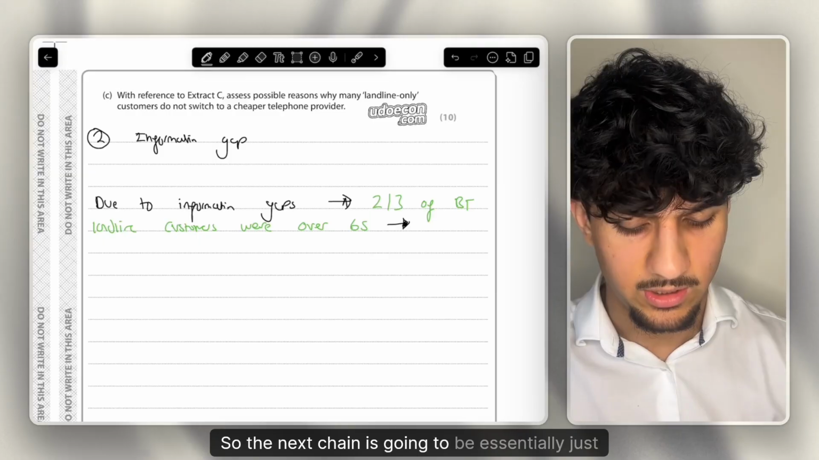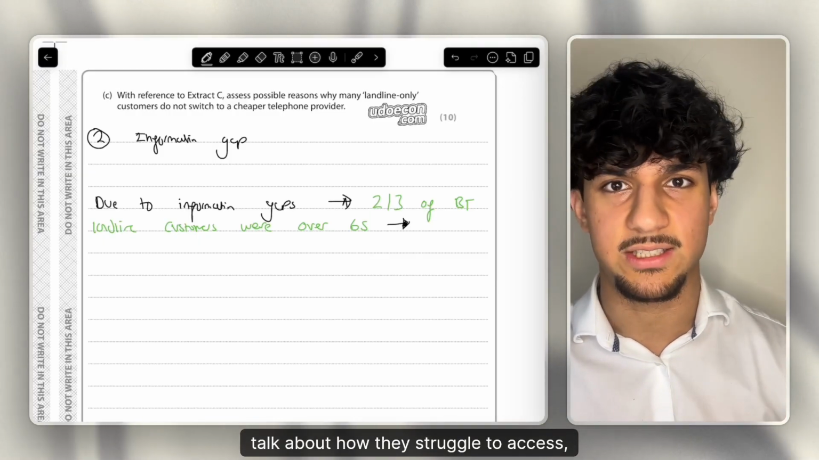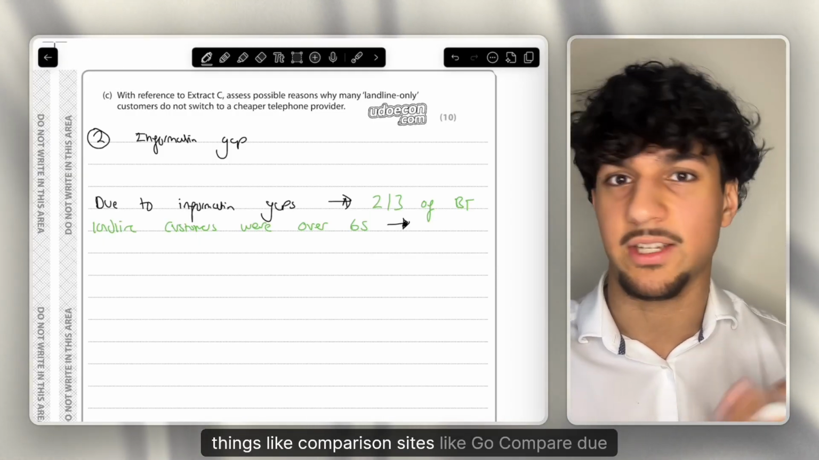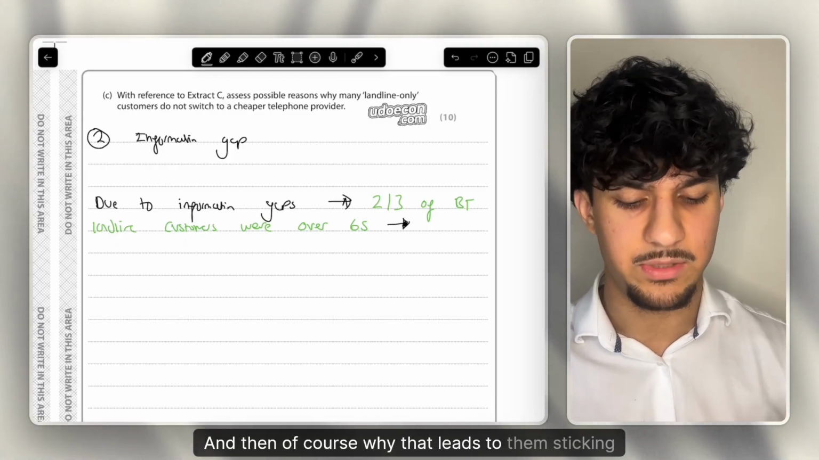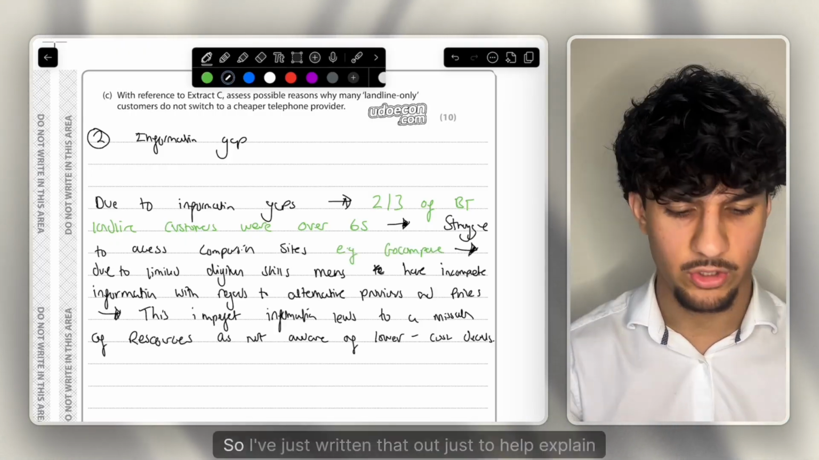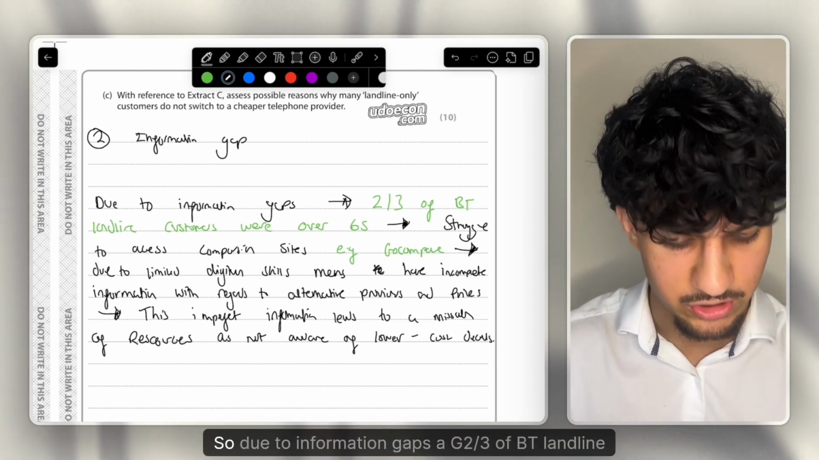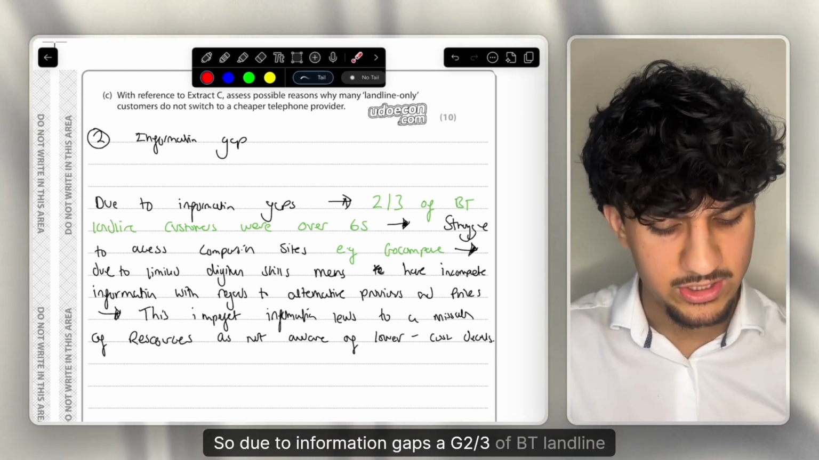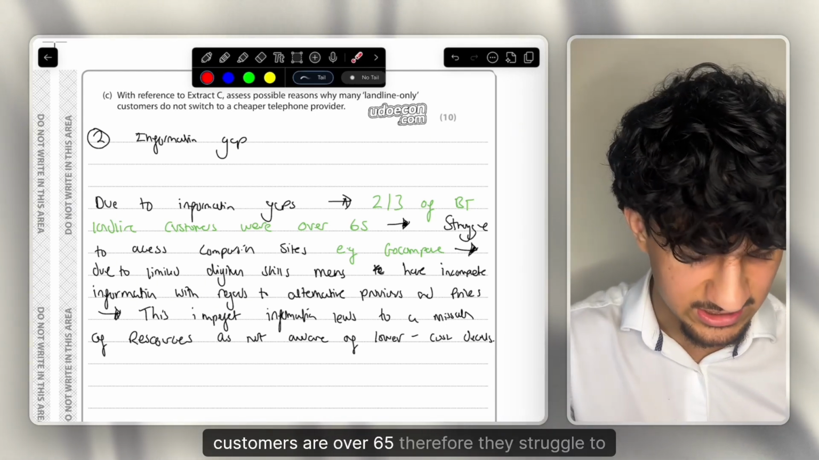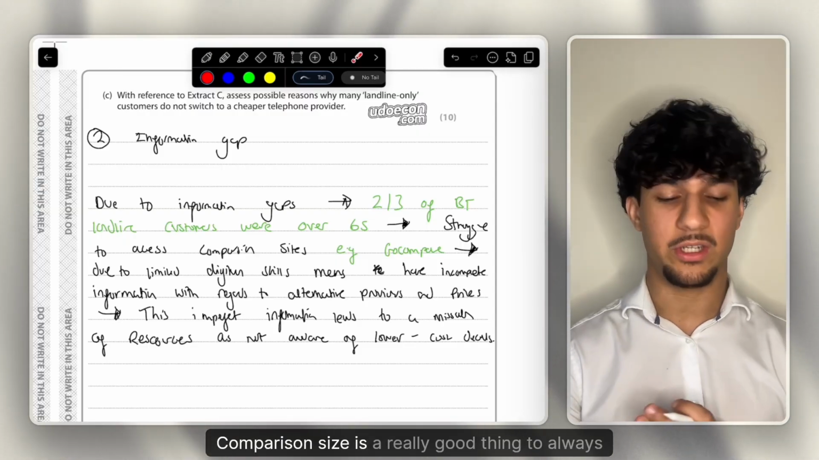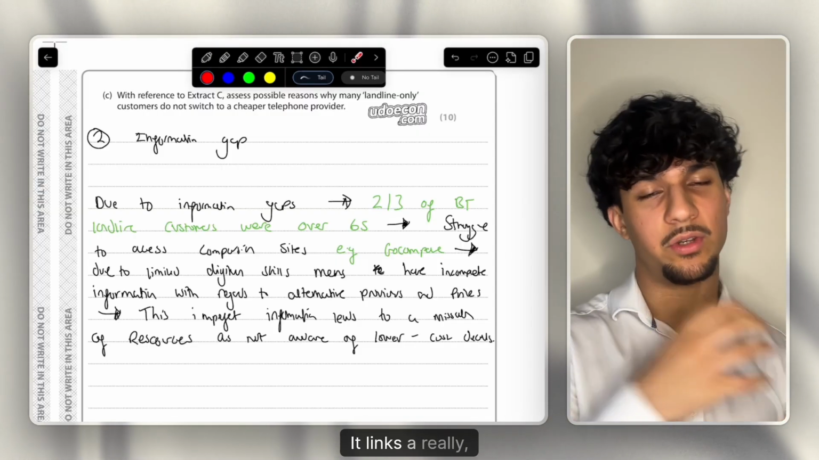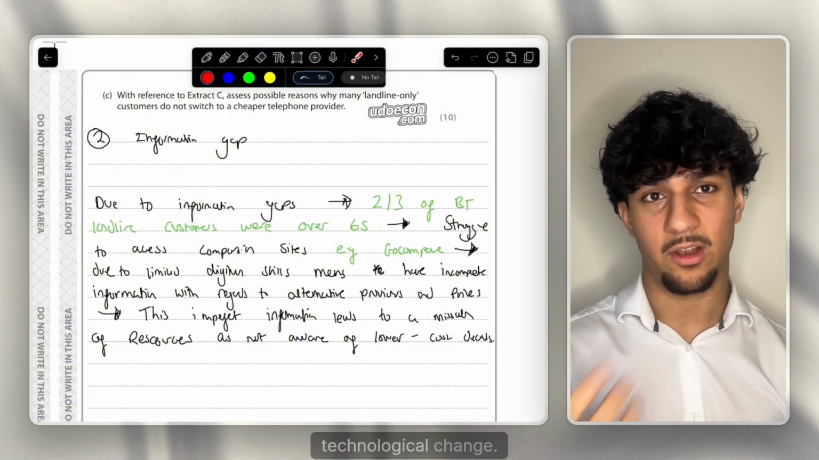The next chain is going to be about how they struggle to access things like comparison sites like Go Compare due to a lack of digital literacy, and then why that leads to them sticking to the same deal. I've written that out just to help explain it. Due to information gaps, as 2/3 of BT landline customers are over 65, they struggle to access things like comparison sites. Comparison sites is a really good thing to always mention. It links to a really good part of the spec, technological change.